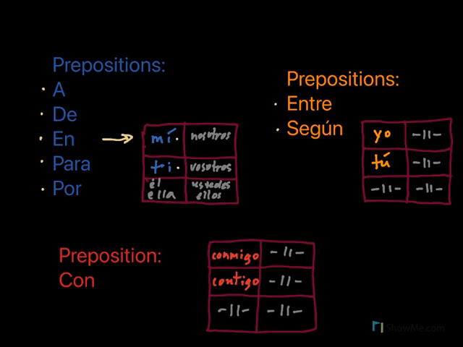Then, the prepositions entre, between or among, and según, according to, take neither table 1 nor table 2. What will they do? They will actually use the regular subject pronouns. So if you use the prepositions entre or según, you will use the regular subject pronouns yo or tú, even though you use them with prepositions, exceptions. Then we learned that the preposition con, a particular preposition, will take conmigo and contigo. All the rest of the cases will be the same as the regular subject pronoun.